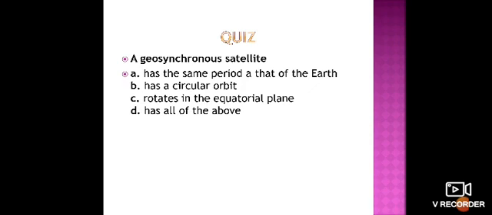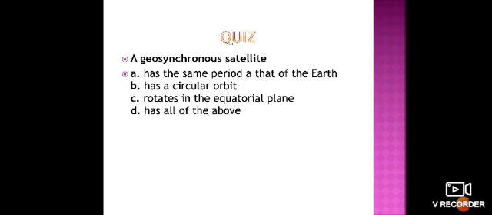Both are the same; a geosynchronous satellite is nothing but a geostationary satellite. So this question asks what a geosynchronous satellite does.